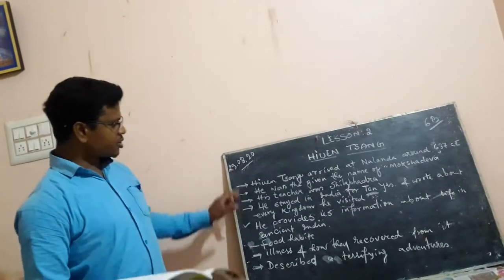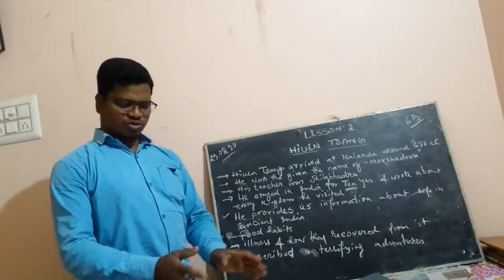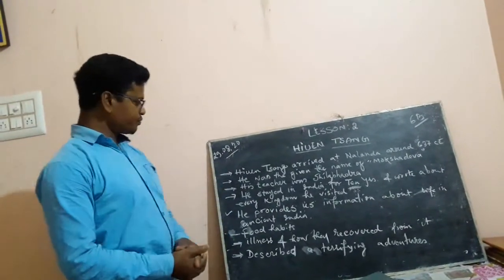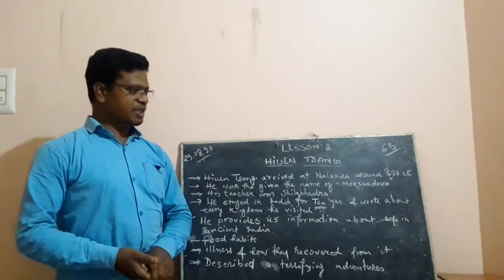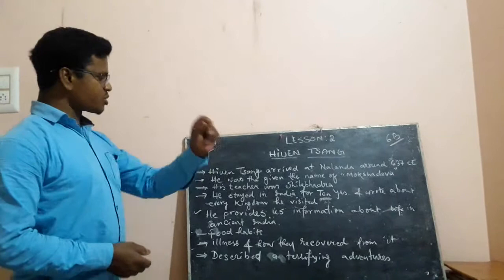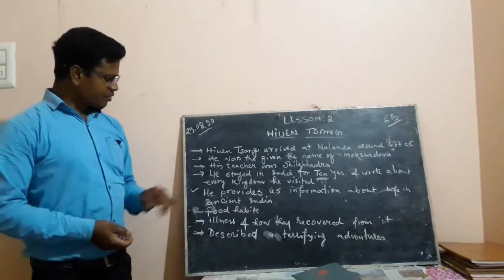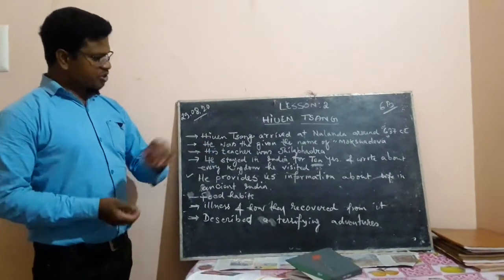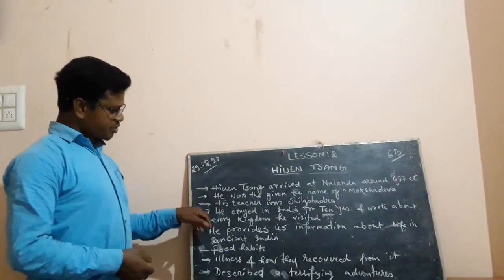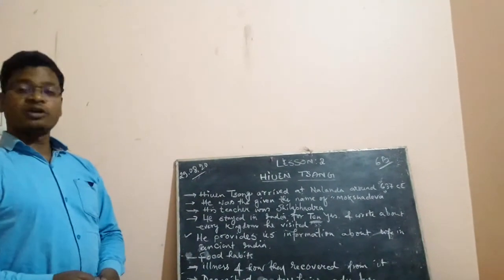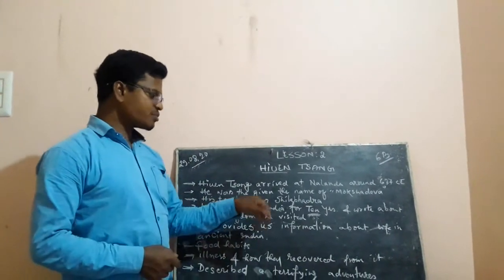Dear students, let us see all these points that I have written now for you. Let us have the revision of what I have read out. Yuan arrived at Nalanda around 637 CE, and then he was given the name of Mokshadeva. Third point: who was his teacher? His teacher was Silabhadra. Next, he lived in India for how many years? 10 years, and wrote about every kingdom he visited.